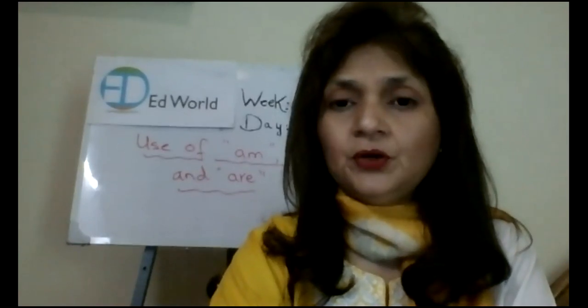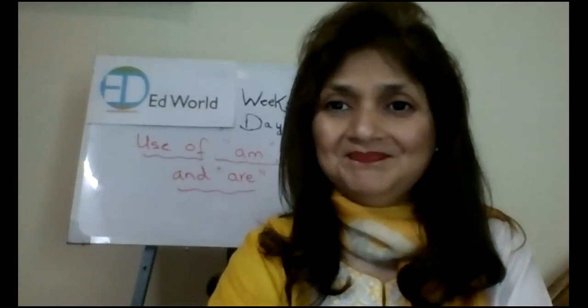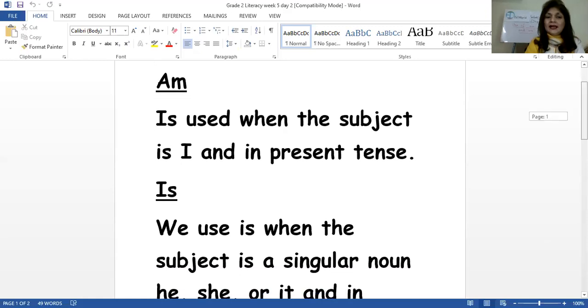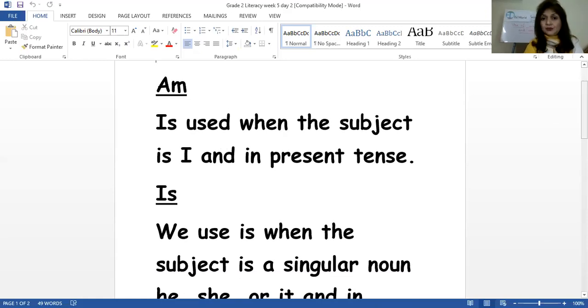There you go. Can you all see my screen, class? Yes, that's great. Now, you can see here, am. Am is used when the subject is I and in present tense. Like I have already explained to you, am is used when the subject is I and when it is in present tense.